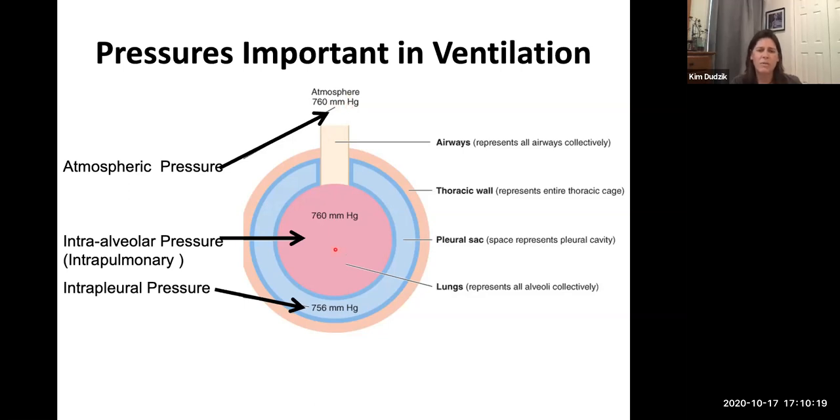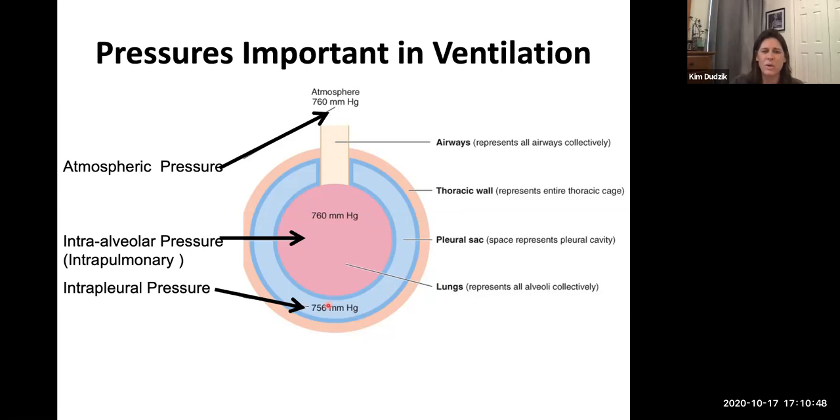At rest, when you're not inhaling or exhaling, it's at equilibrium. Inside of your lungs, the intrapulmonary pressure is 760 millimeters of mercury. But look at this one. The intrapleural pressure is always lower than the intrapulmonary pressure. At rest, it's 756 millimeters of mercury.